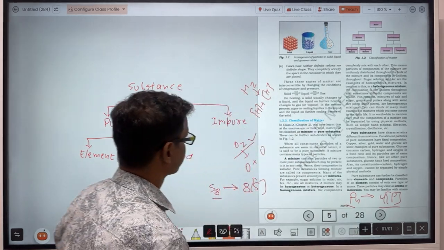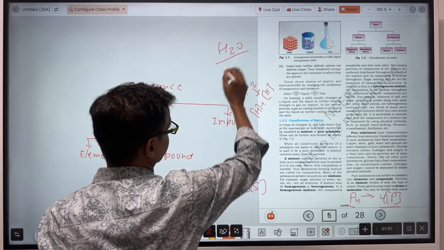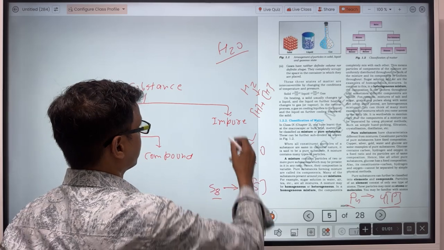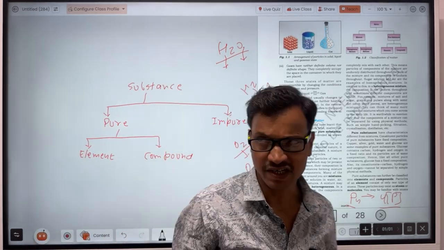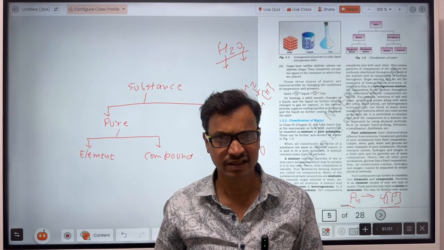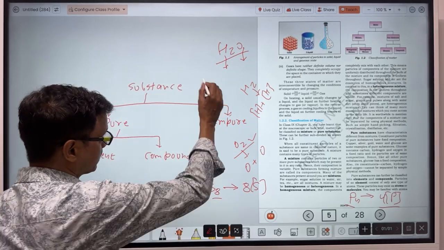Like water, the formula is H2O. Water is made up of atoms of hydrogen and atoms of oxygen. That's why H2O, water, is a compound.